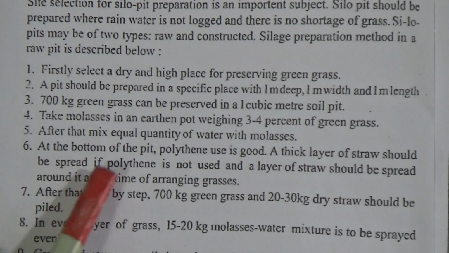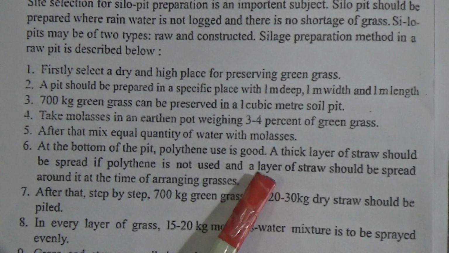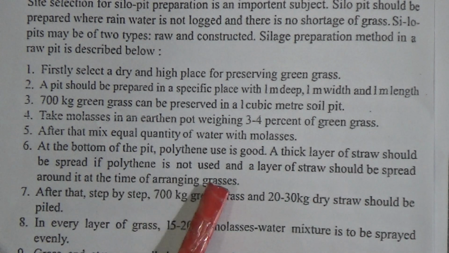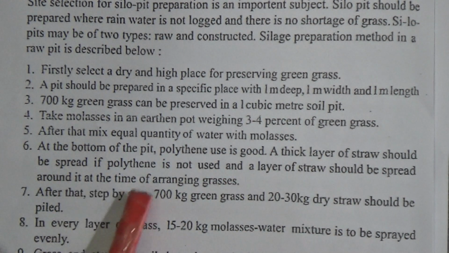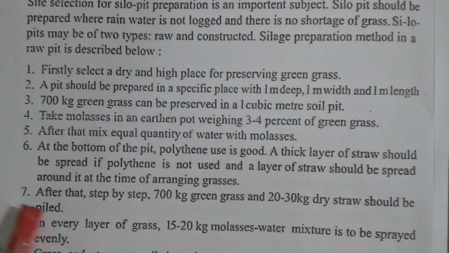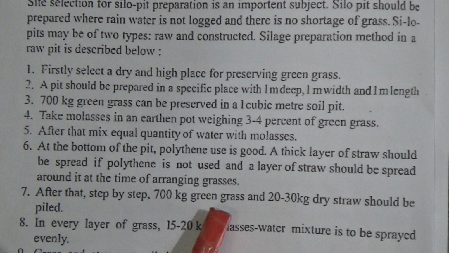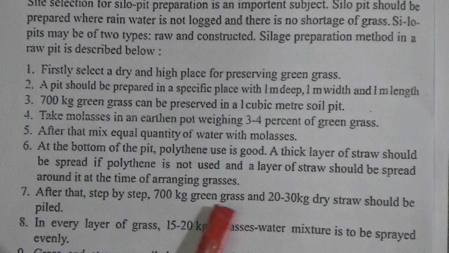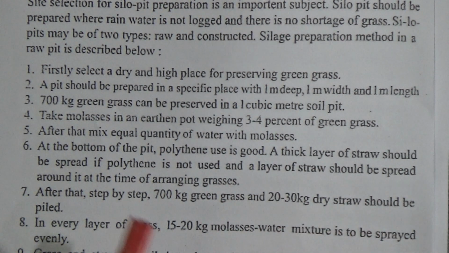6. At the bottom of the pit, polythene is good to use. A thick layer of straw should be prepared if polythene is not used, and a layer of straw should be spread around it at the time of arranging the grasses. 7. After that, step by step, 700 kg of grass and 20 to 30 kg of dry straw should be put in the pit.